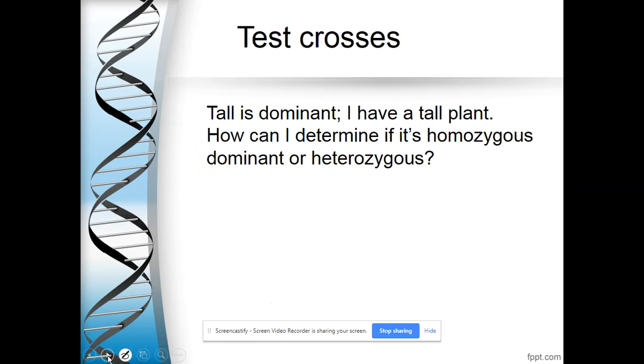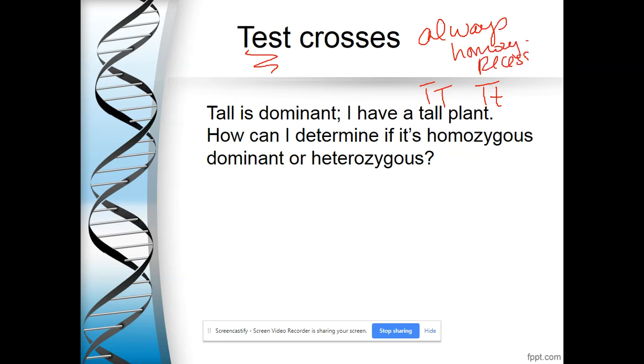Easy peasy. So let's say that I have a tall plant, but I don't know if it's homozygous dominant, big T, big T, or heterozygous, big T, little t. I don't know. Both of those are going to have the phenotype of being tall. How do I figure out if it is homozygous dominant or heterozygous? I'm going to do what's called a test cross. And a test cross always happens with a homozygous recessive individual.